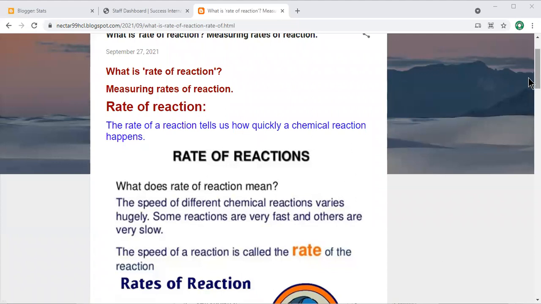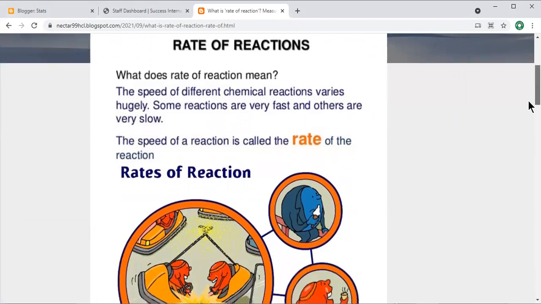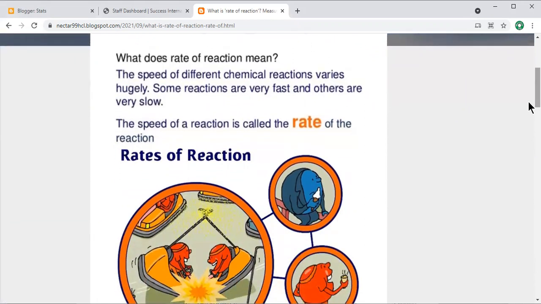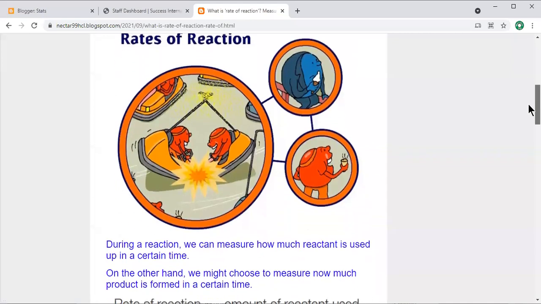So what does it mean? It means that the speed of different chemical reactions varies hugely. Some reactions are very fast and others are very slow. The speed of a reaction is called the rate of reaction. Till here, any question about the definition, please, you can raise your hand. Okay, well done. After that, here are a couple of examples you can see, like the melting of ice cream, the coffee, and the collision between two cars in the cartoon. You can see them very well.